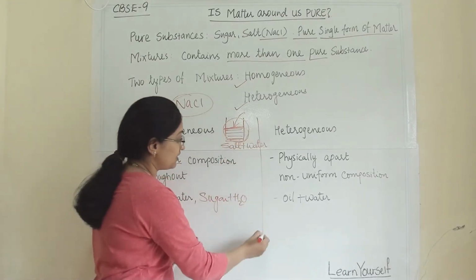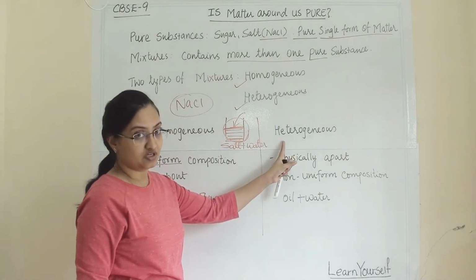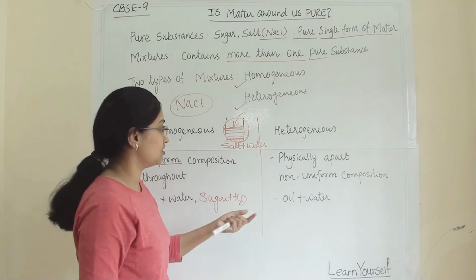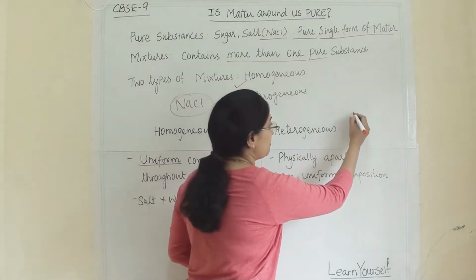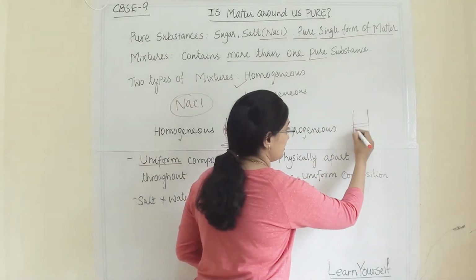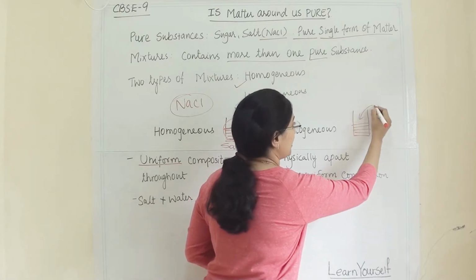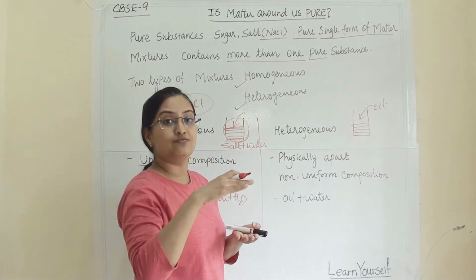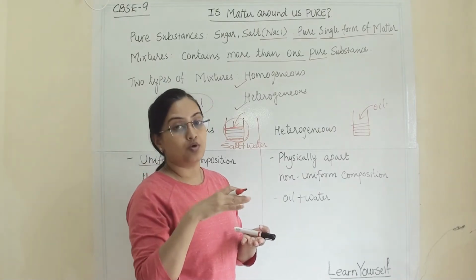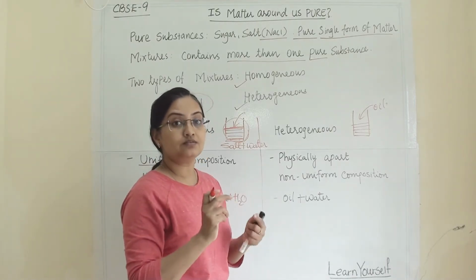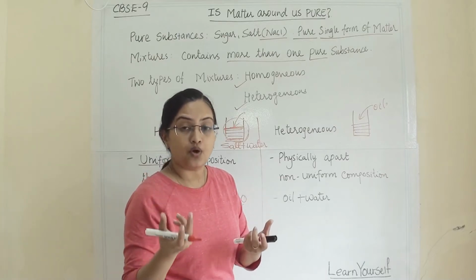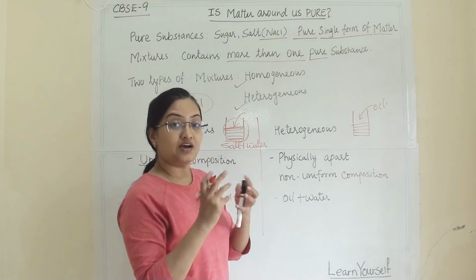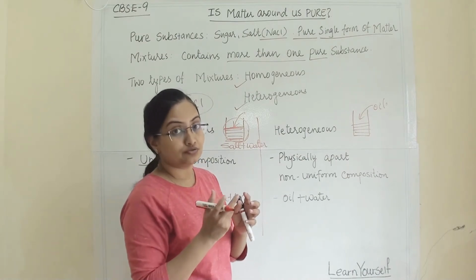Now when we are talking about heterogeneous mixture, it's completely opposite from homogeneous mixture. When we are adding oil to water, this is water, and when I am adding droplets of oil into it, the oil will float over the water. Even if you shake it, you can point out that these are the droplets of oil. So they are not mixed with each other thoroughly.